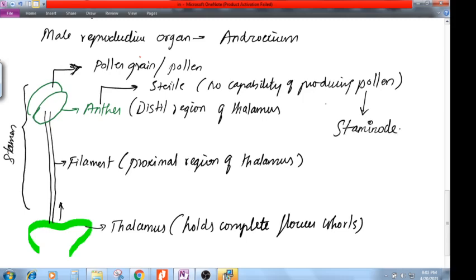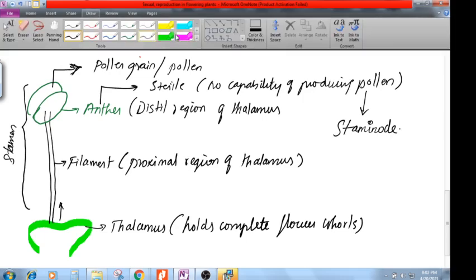Yes, sir. Okay, let me give another neat question. Let's say I'm having a petal. This is one petal.